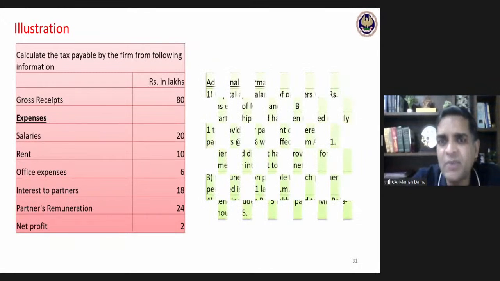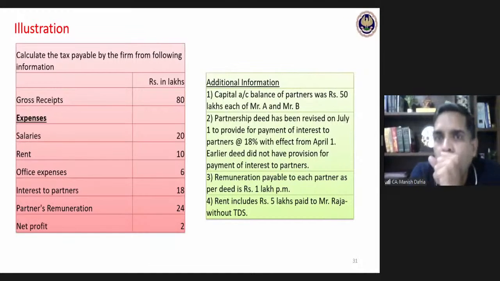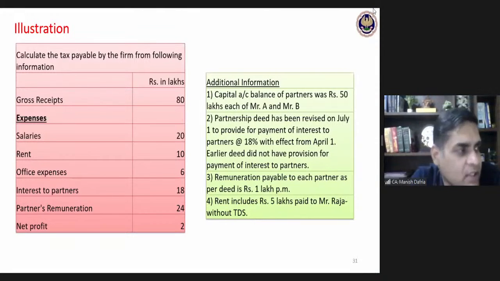Okay, additional information which has been given to me. The capital account balance of partners was 50 lakhs each. Partnership deed has been revised on July 1 to provide for the payment of interest to the partners at the rate of 18% with effect from 1st April. Earlier deed does not have any provision. Remuneration payable to each partner as per deed is rupees 1 lakh per month. Accordingly, total 24 lakhs remuneration has been paid. Rent includes rupees 5 lakhs paid without TDS.